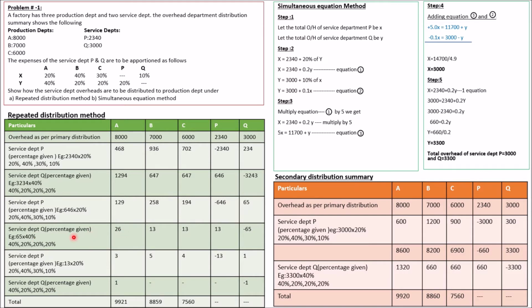65 into 20%, you will be getting 13. 65 into 20%, it is 13. 65 into 20%, 13.